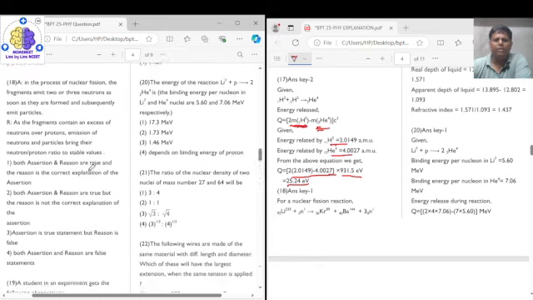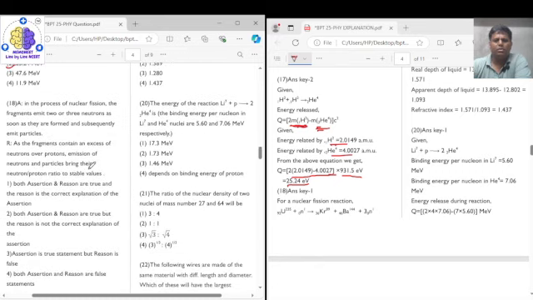Coming to question number 18. Question number 18 says that assertion: in the process of nuclear fission, the fragments emit 2 or 3 neutrons as soon as they are formed and subsequently emit beta particles. Yes, this happens as the fragment contains an excess of neutrons over protons. Emission of the neutrons and beta particles brings their neutron-proton ratio to a stable value.